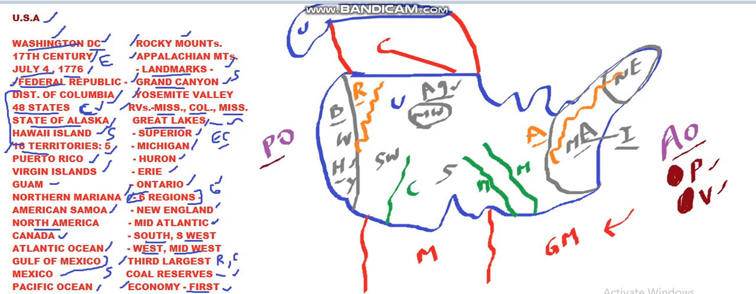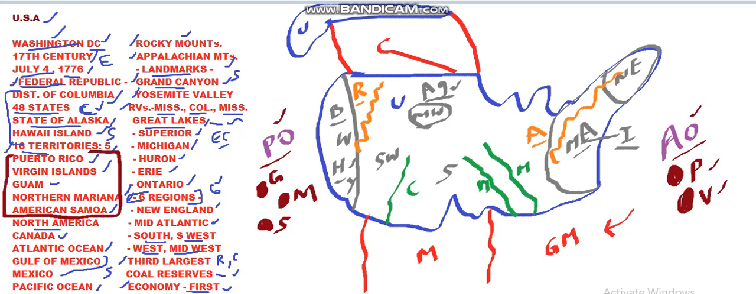And on the Pacific Ocean side, the territories that are present are Guam. So here is Guam. So you can relate them to these things. So Guam is present on the Pacific Ocean side. Northern Mariana is also present on the Pacific Ocean side. And American Samoa is also present on the Pacific Ocean side. Guam, Northern Mariana, and American Samoa. So these three are present on the Pacific Ocean side, and Puerto Rico and Virgin Islands are present on the Atlantic Ocean side.